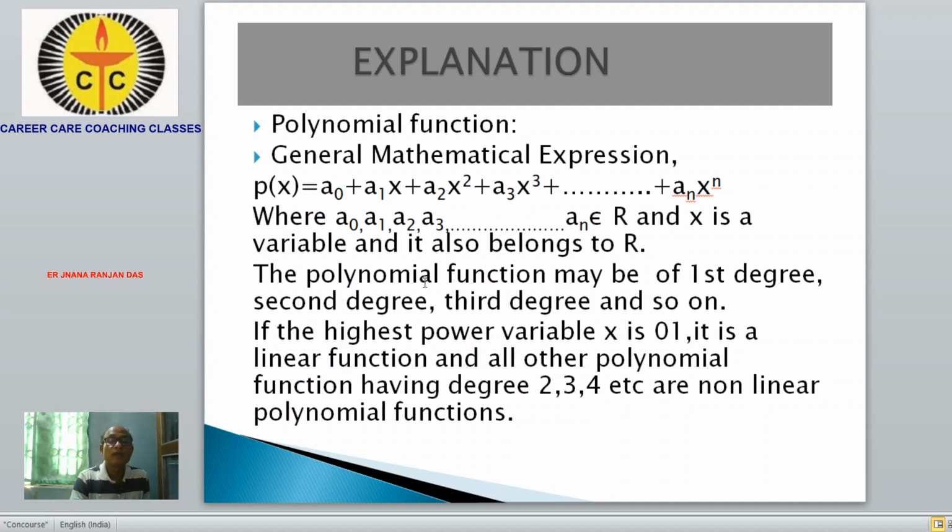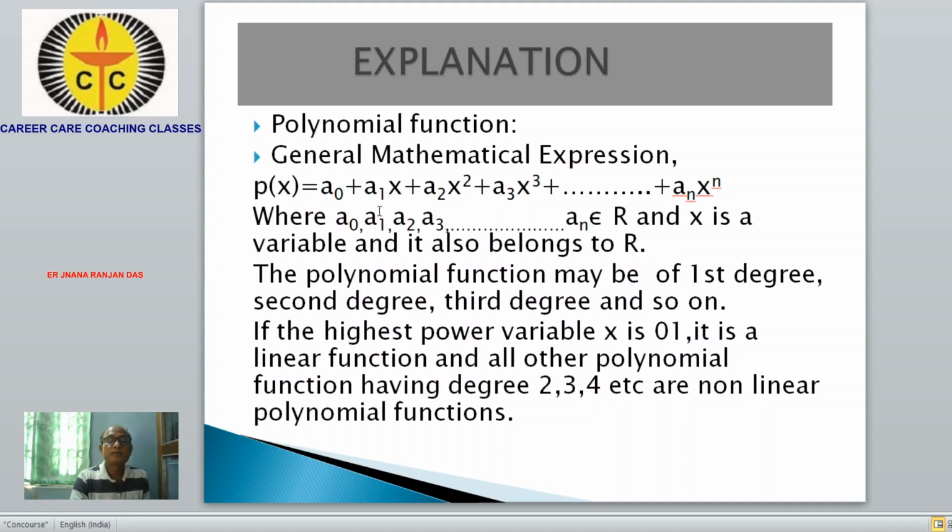The polynomial function may be a first degree or second degree or third degree and so on. What is the first degree function? If the maximum power of the polynomial is 1, this is called a first degree function. If the highest power available in the polynomial is x to the power 1, then this is called a linear function.